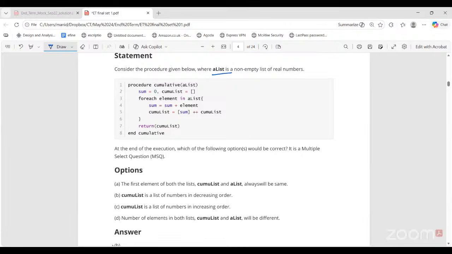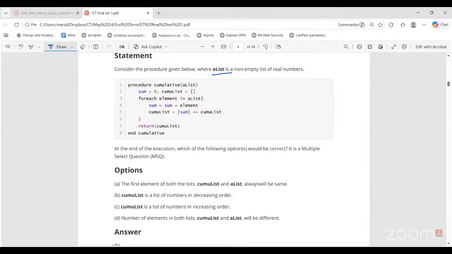Ma'am, for palindromes, we have to remove first and last both element. Correct. Yes, first and last, both you have to remove. And we never check like this that two words are palindromes. We check whether a single word is a palindrome or not, right? It is not a comparison between two words. So this one we had was a comparison between two words to check if they're exactly same. Like words can be exploded to form list of characters, as you know. So that way we can do this.